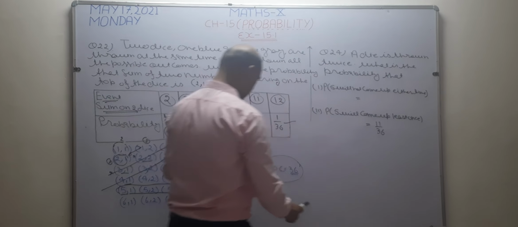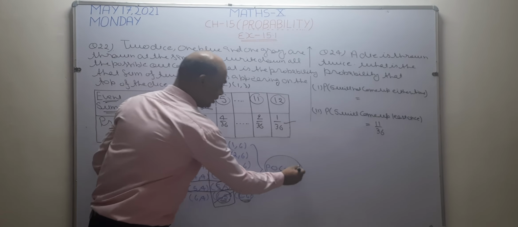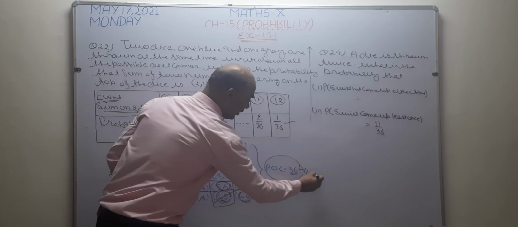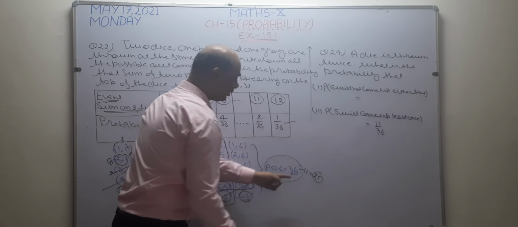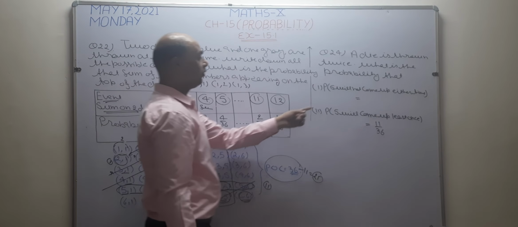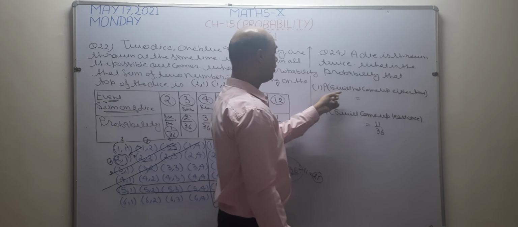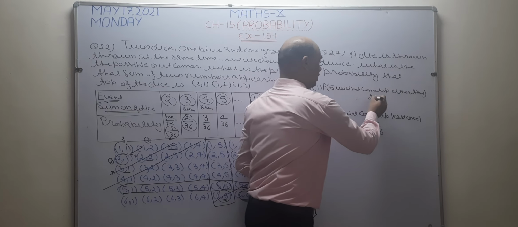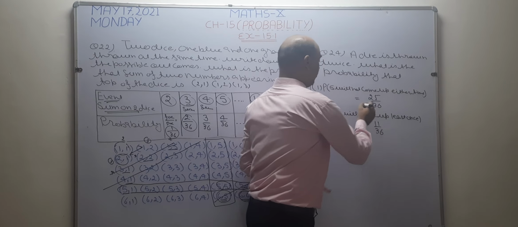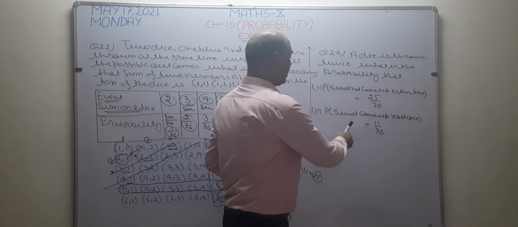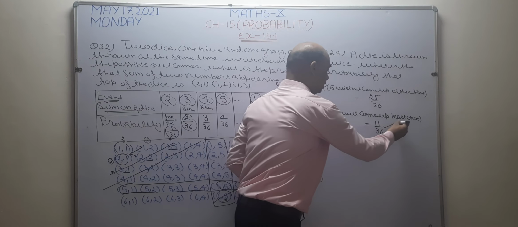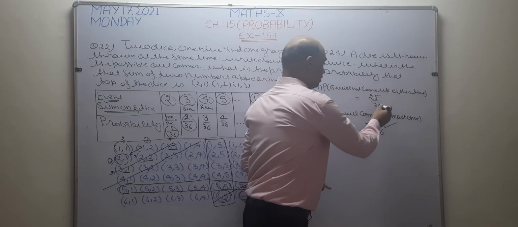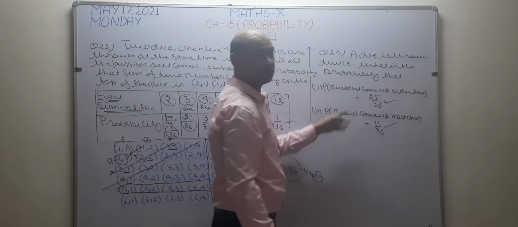If 11 times 5 is there, it means 36 minus 11 is equal to 25. 25 times 5 is not there. So the possibility of 5 not coming either time becomes 25. So write here 25 by 36 when 5 will not be there, and when 5 will come at least one time it is 11 by 36. I hope it is clear now.